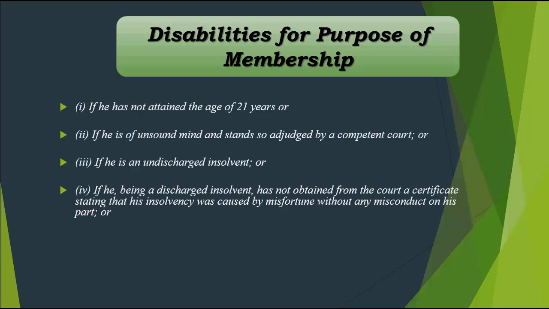And now later on what happened is you again became solvent. Right? You approach the court that, okay, now I'm solvent, please remove that insolvency tag from me, right? Please discharge me from the insolvency. So the court says, okay, I discharge you from insolvency, that you are solvent now. Right? But in this case, the Companies Act, the Chartered Accountants Act, they explain that if you were ever insolvent, right, because you lost all your money, you lost all your assets, you had a lot of liabilities and so on, that means you became insolvent by your own fault. Then even after you are discharged, you will not be allowed to be a chartered accountant.